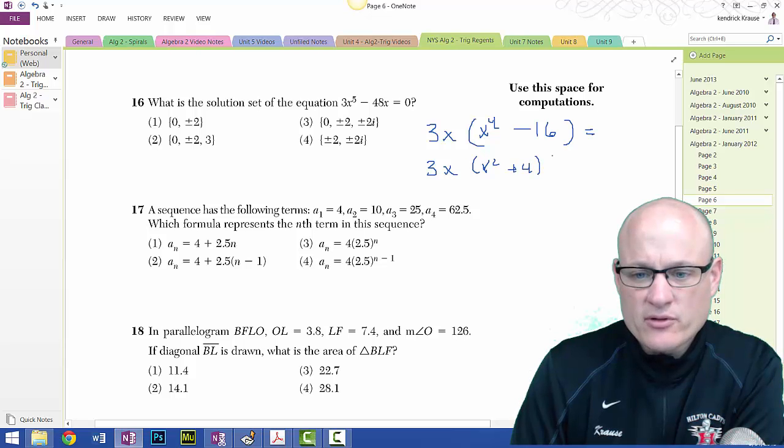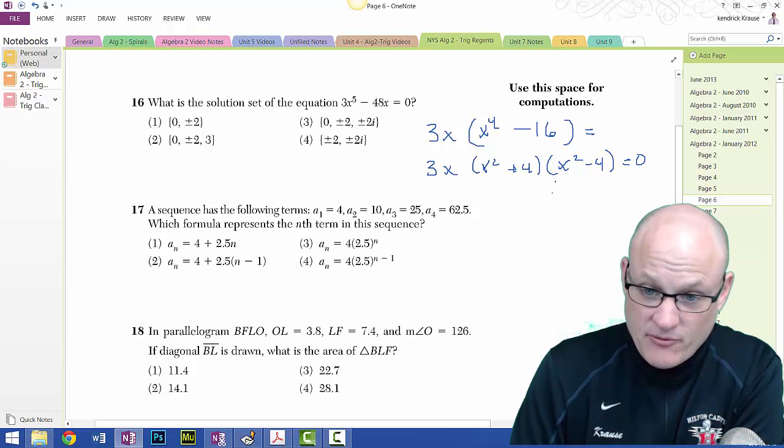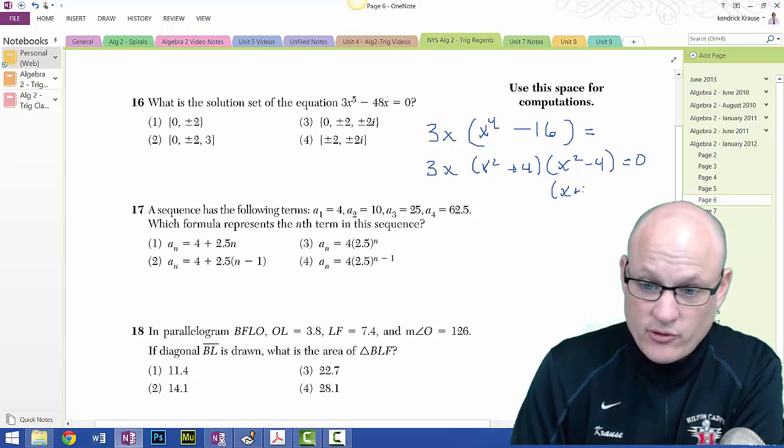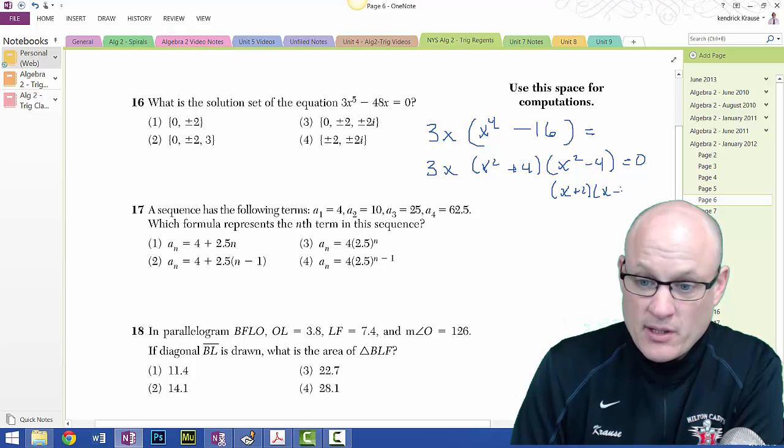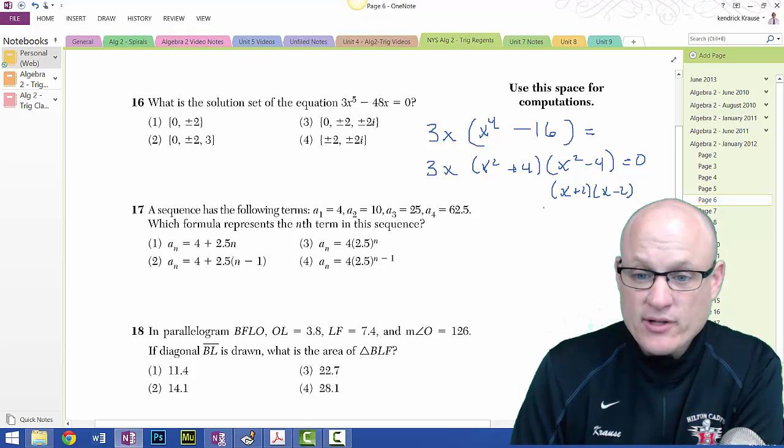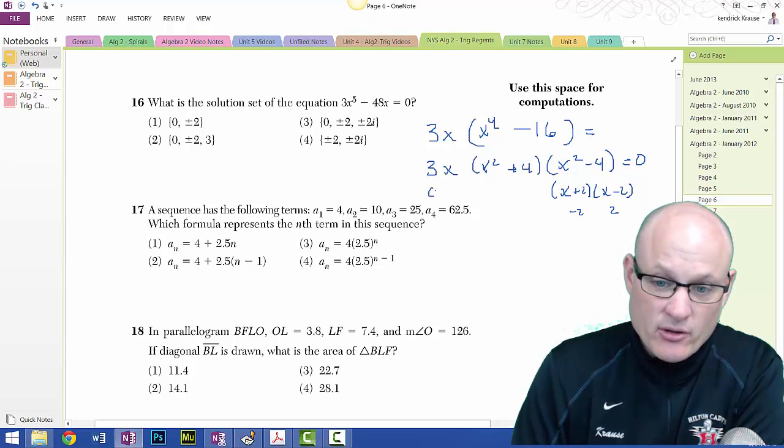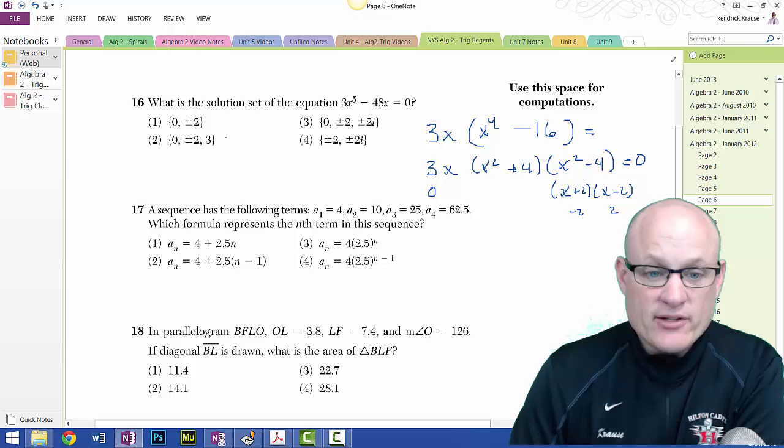These are difference of perfect squares, and x squared minus 4, again, equals 0. And then this can be factored to x plus 2, x minus 2. So I got two answers: negative 2 here, positive 2 here. Now, this gives me 0. So I've got negative 2, positive 2, and 0. So you might want to choose that one.